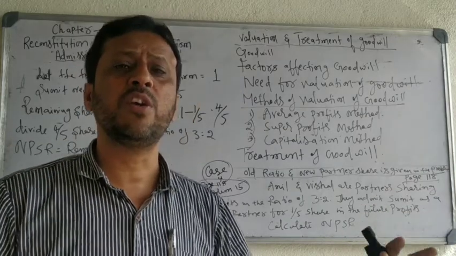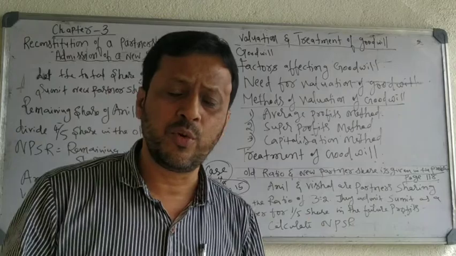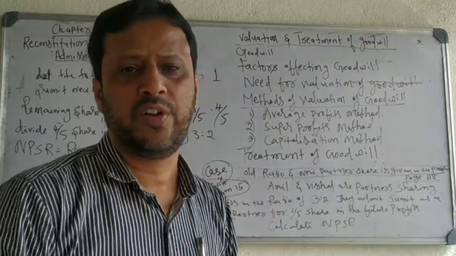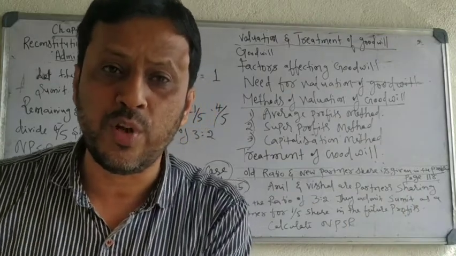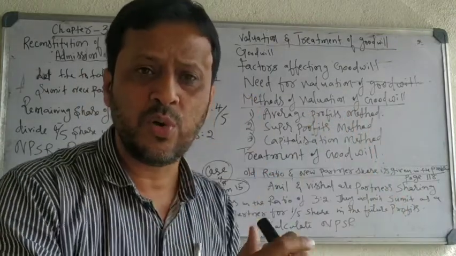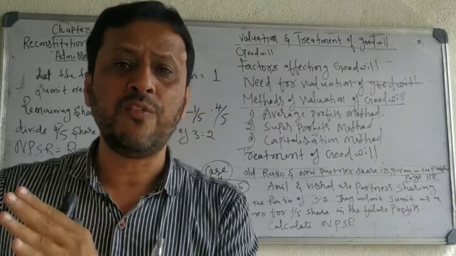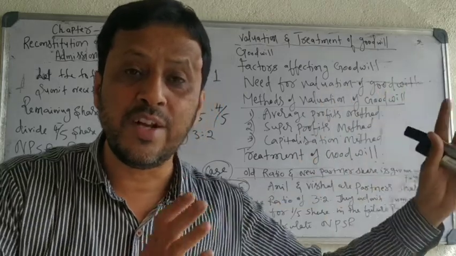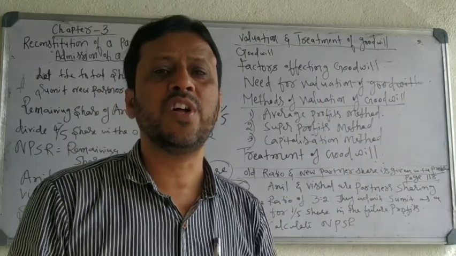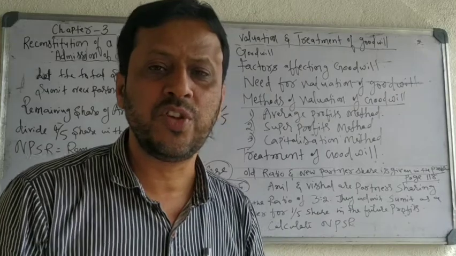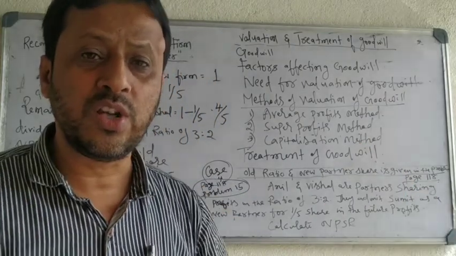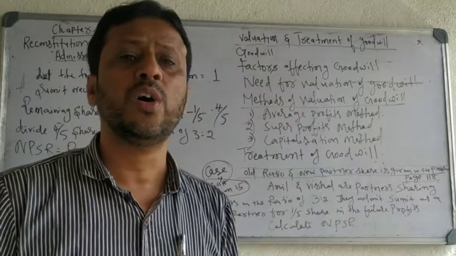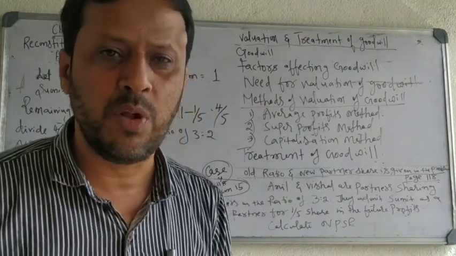Why? The business has a good name or reputation. So the business is earning 10,000 extra profit over and above the normal profit of 20,000. So goodwill is the good name or reputation of the business that will attract more customers and help the business to earn extra profit over and above the normal profit.